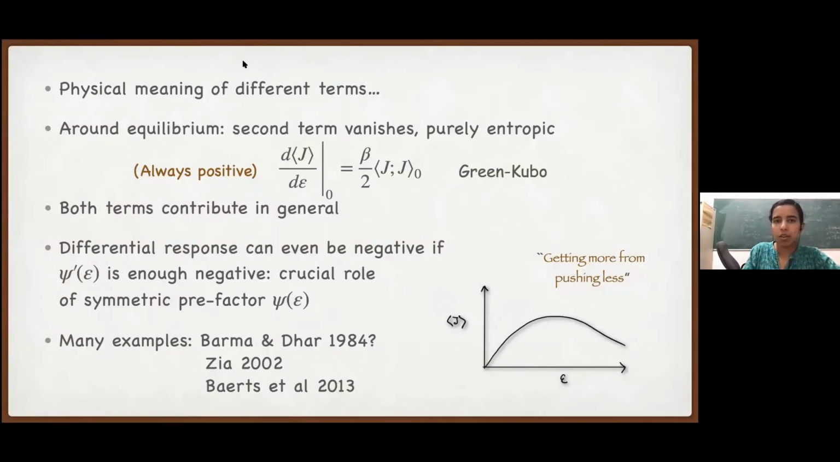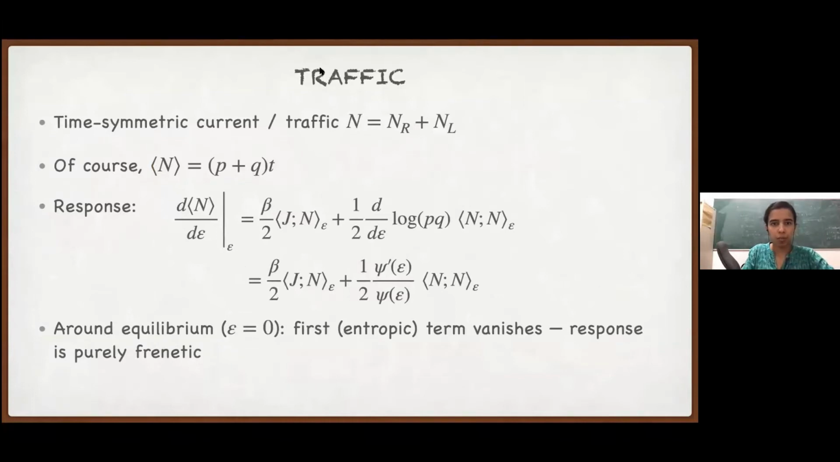Okay, yes. So we saw an explicit example for the random walk. We were looking at the response of the current, the time-antisymmetric current. Now let's look at the response of the time-symmetric current, the total number of jumps in the trajectory. Of course, we know the answer. It should be P plus Q times T, because the average number of jumps to the right is simply PT, and the average number of jumps to the left is QT. We know the explicit answer, but for fun, let's just apply the response formula. Here, the entropic term would actually be the NJ correlation, and the frenetic term will be a variance.